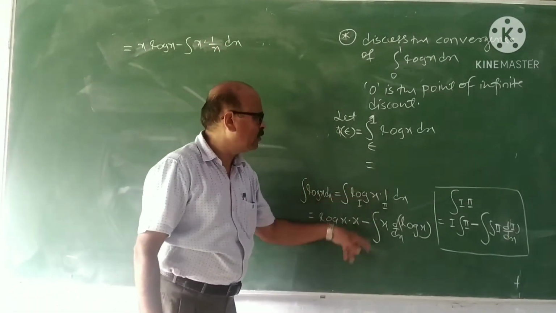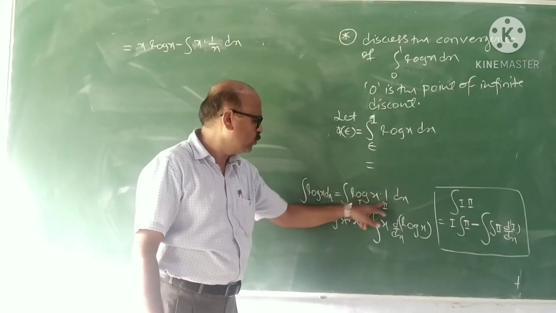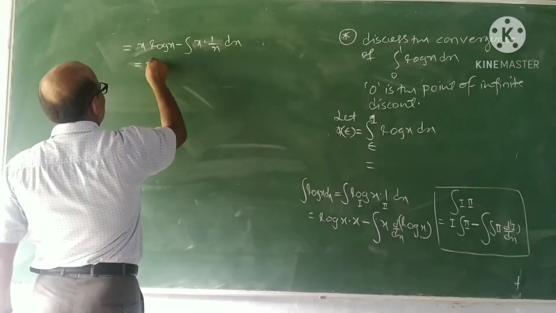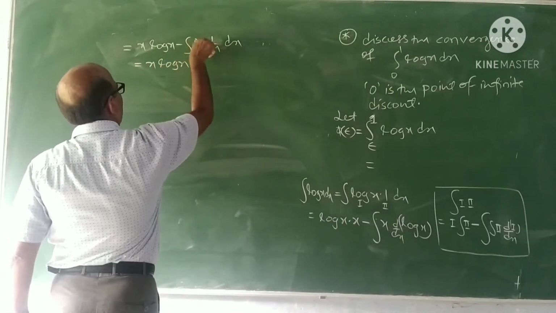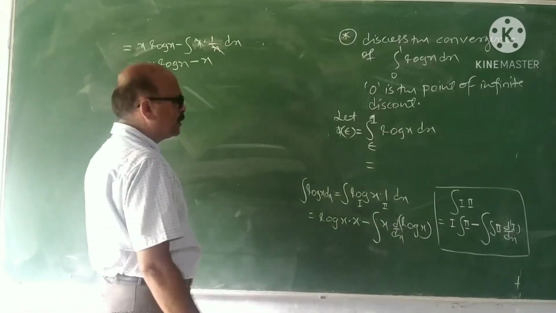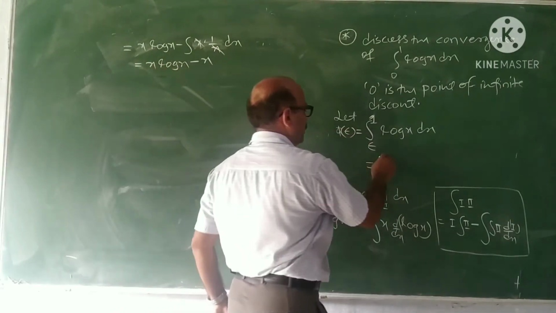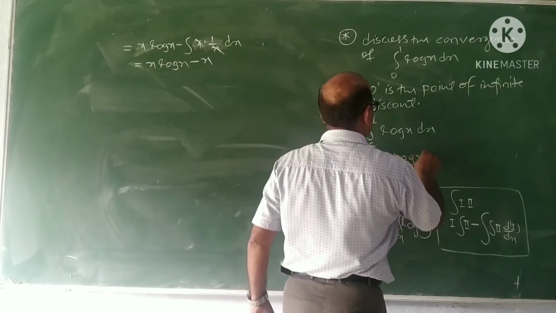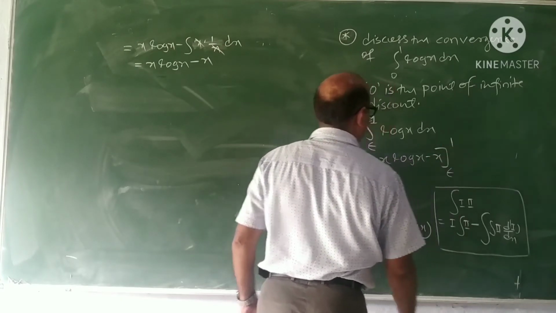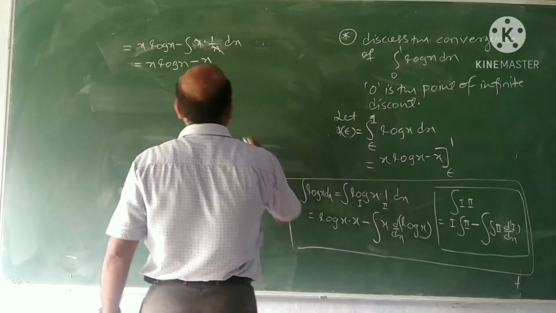First we obtain the primitive like this. Log x, how do we integrate? Log x into 1, apply integration by parts, we get x log x minus, what is integration of 1 dx? X. So integration of log x is x log x minus x. It is x log x minus x, limit is from epsilon to 1.